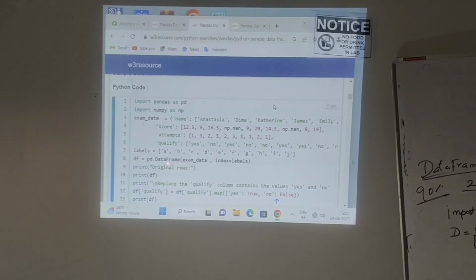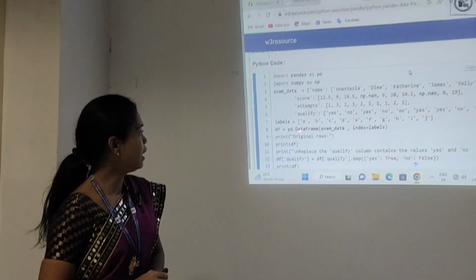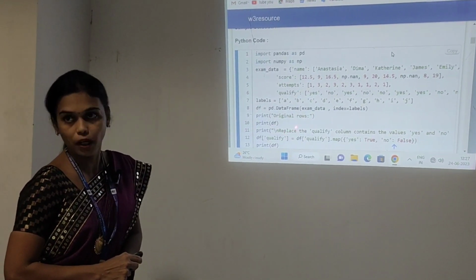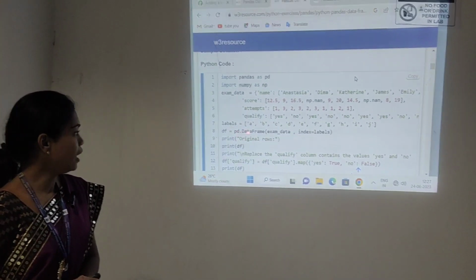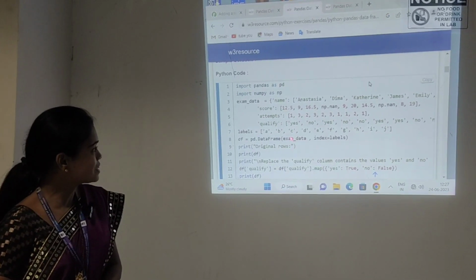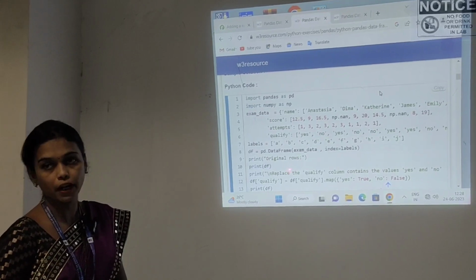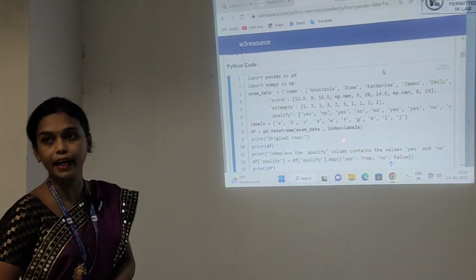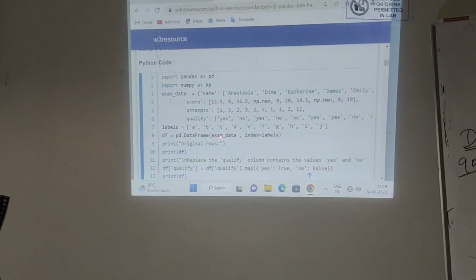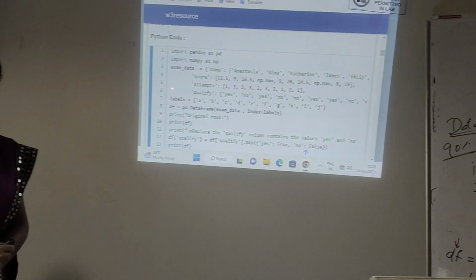With the help of a data frame. How do I create a table? By using the data frame concept, pd.DataFrame. I will use the syntax pd.DataFrame to create a table. In it, I will pass exam_data as the input argument, comma, index along with the index. I already fed all the data into exam_data.